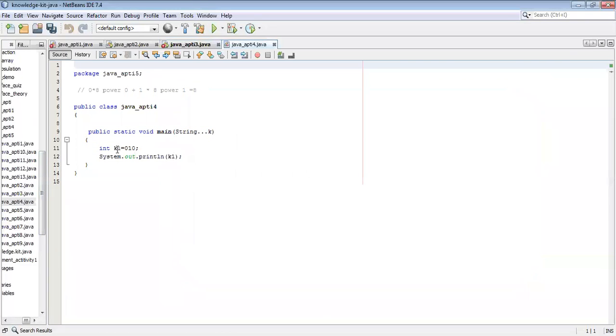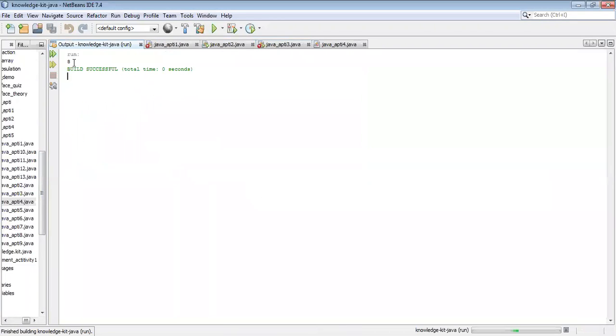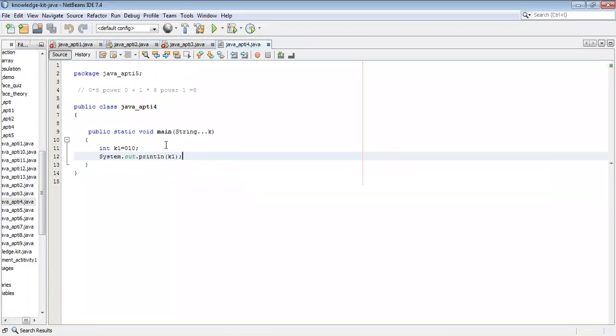What kind of output will you get? Decimal values. What's the value? 2, 8, 8, 8. Why?